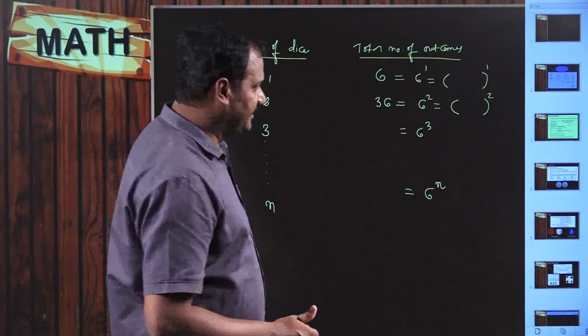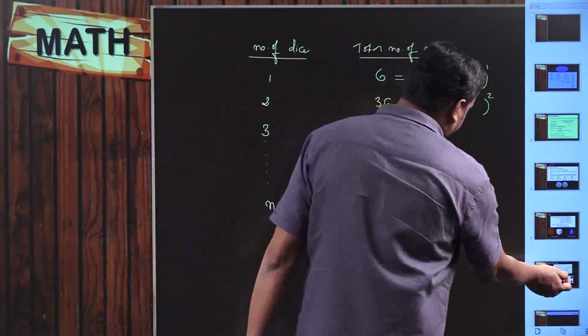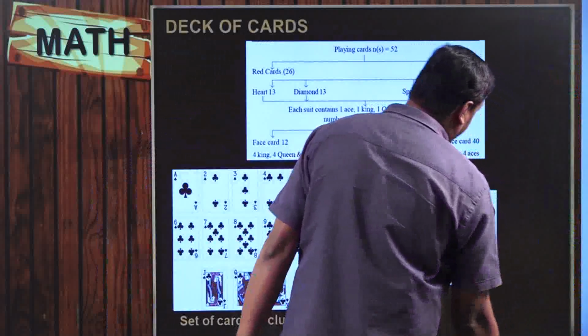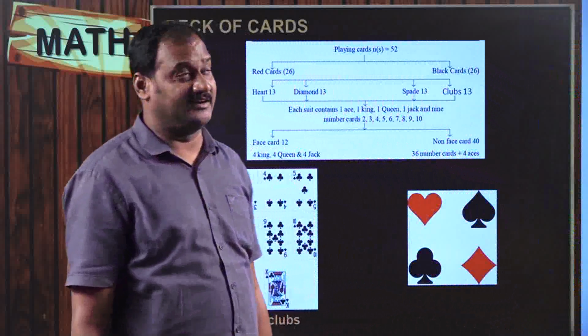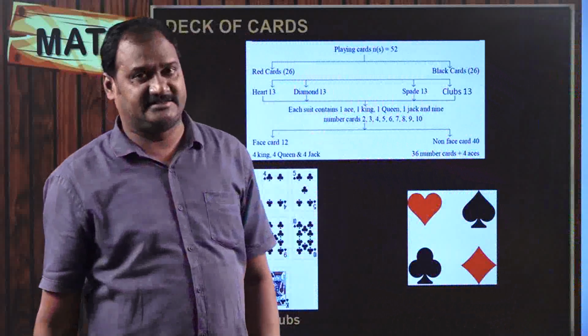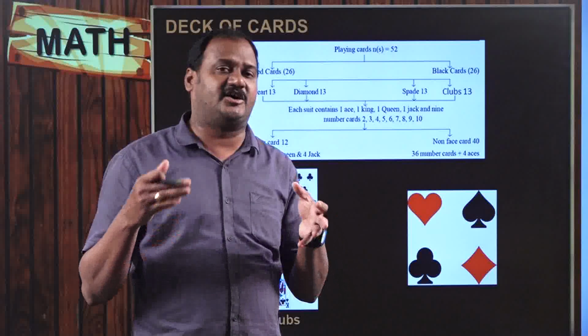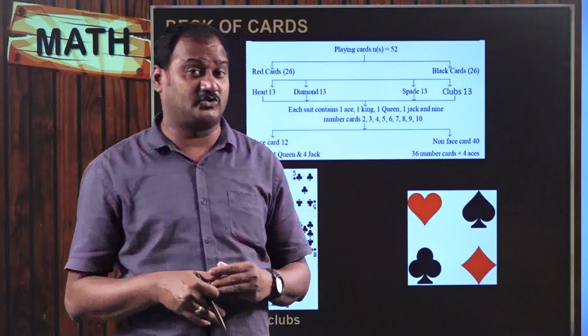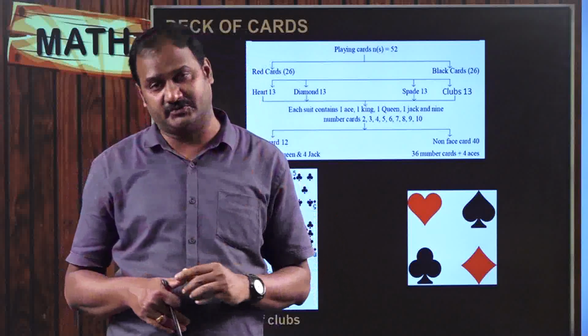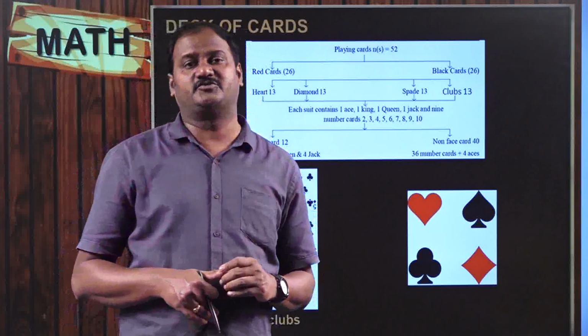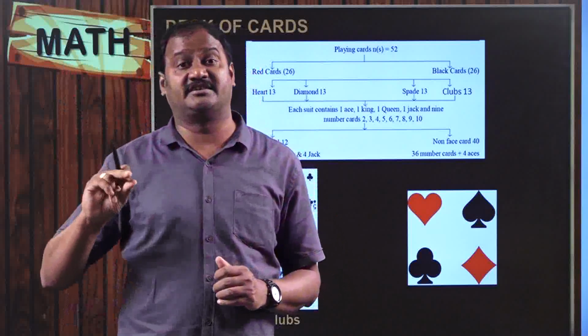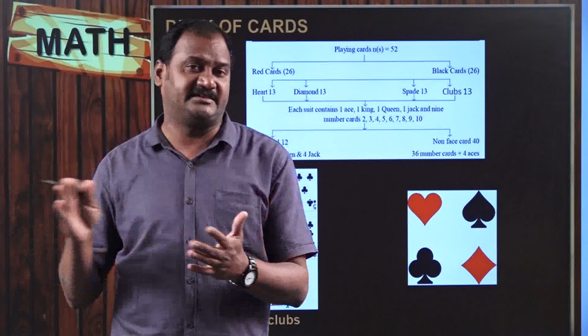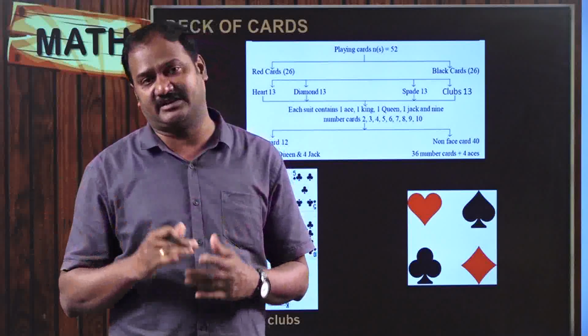Okay. So moving on to a very important and very interesting concept, that is called a deck of cards. In this deck of cards, the total number of cards is equal to 52. Of course, there is one more card, called the joker, but it will not be considered as part of your set of cards.